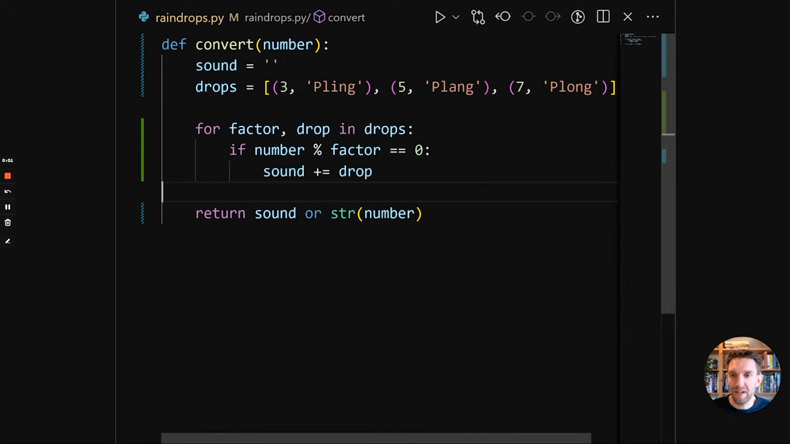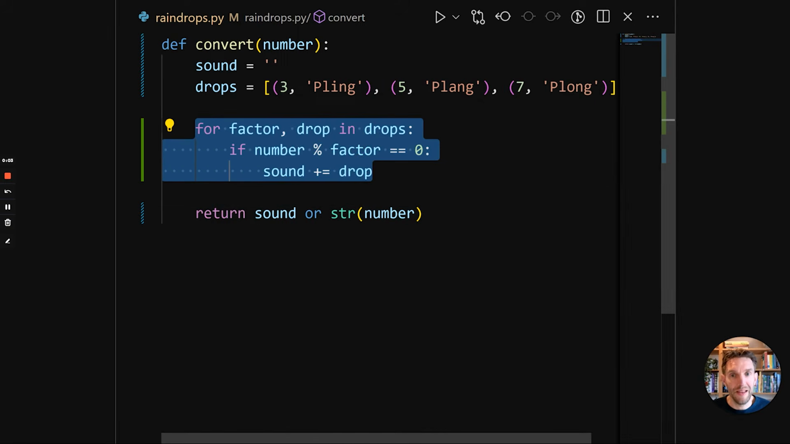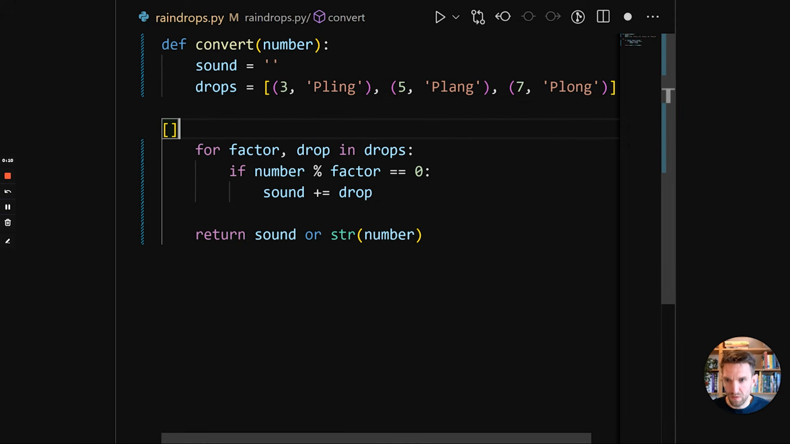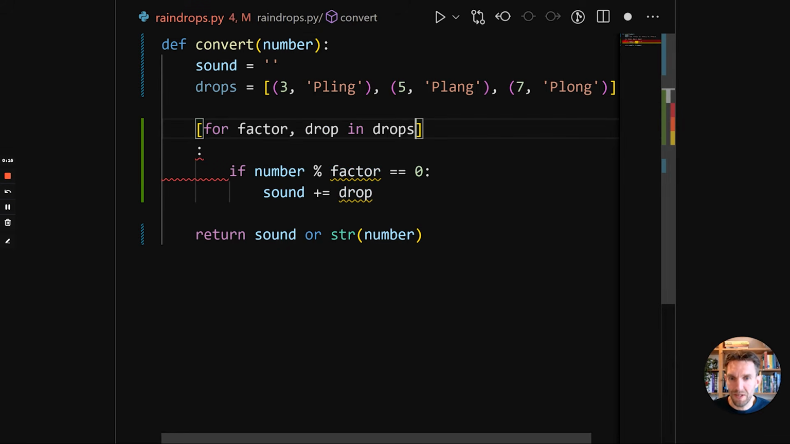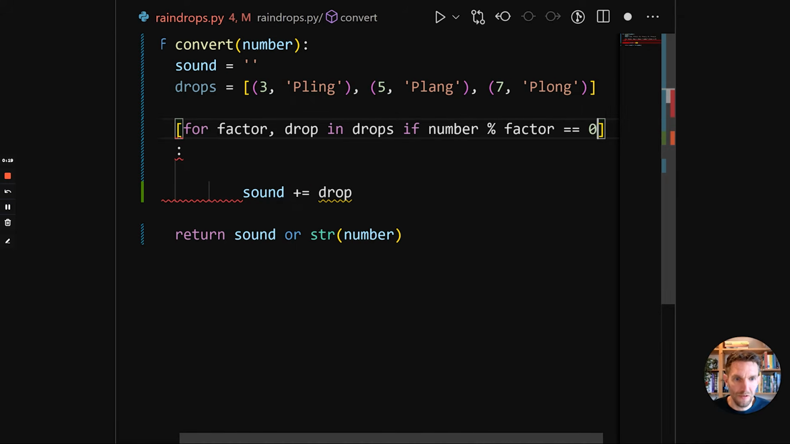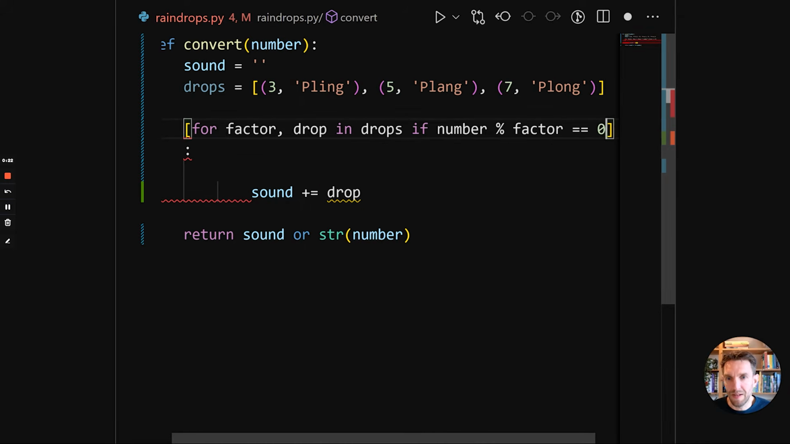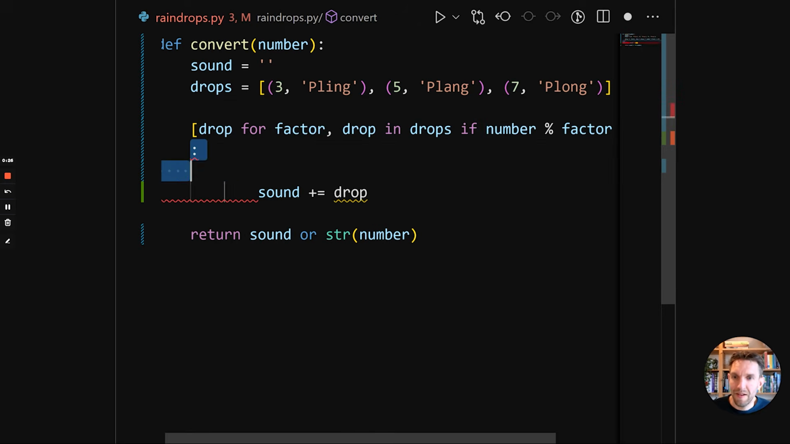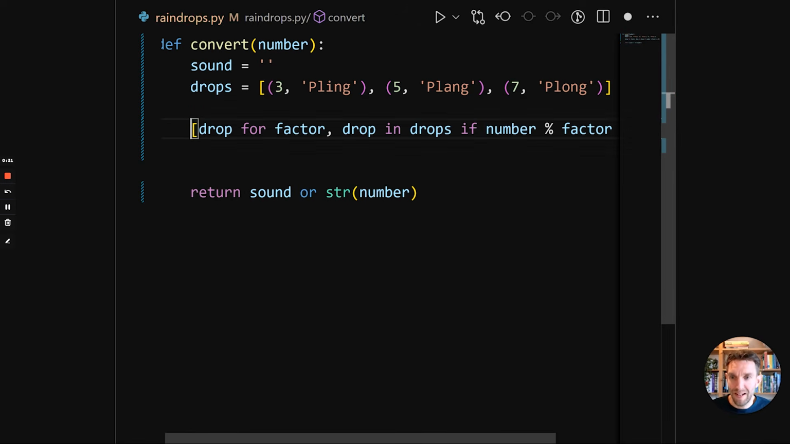Our next refactoring is to replace this for loop with a list comprehension. List comprehensions are a short syntax to generate a new list. So we'll do square brackets, and we'll copy this bit into the list comprehension. We'll put the if condition after it without the semicolon, and then in the beginning we put the value that we return. So we're going to return the drop. This is not entirely the same thing that we had before, because this is now returning a list. So these are the sounds.